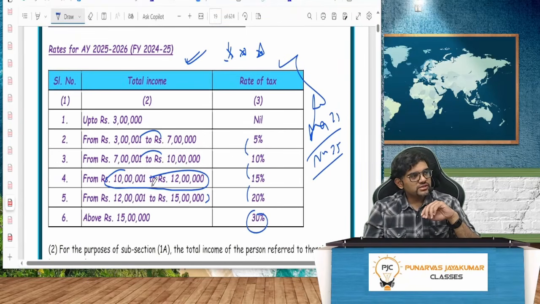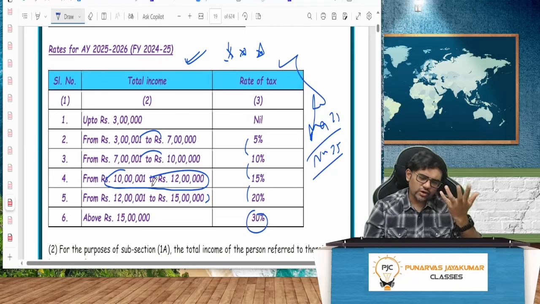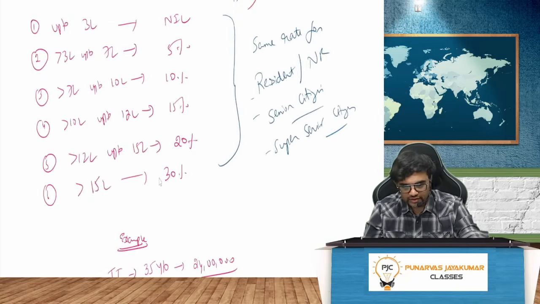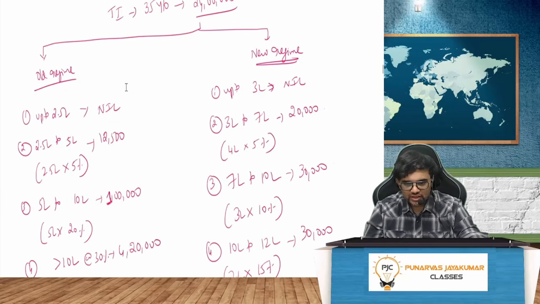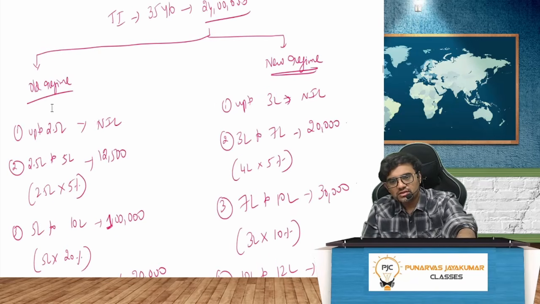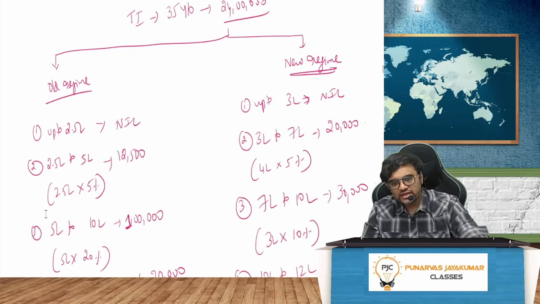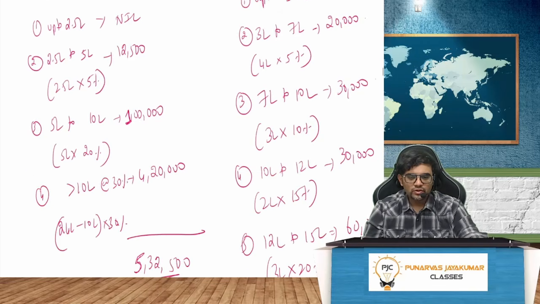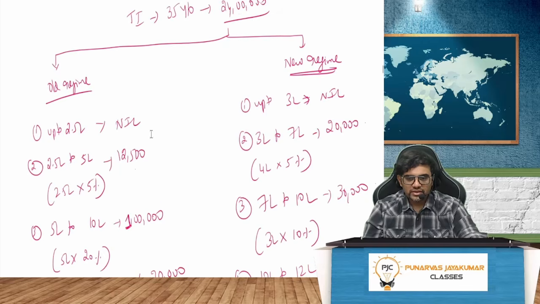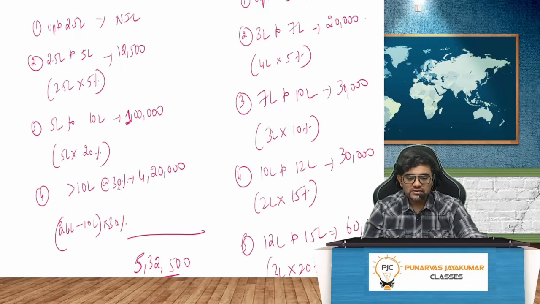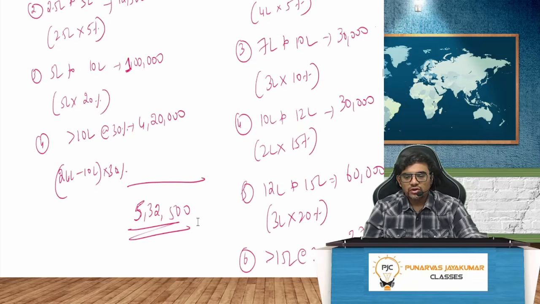Got it? So in the new regime, there are certain things that you will not get. That we will see along the way. No problem. So guys, example, quickly see. Old regime and new regime example. If your total income is 24 lakh in the old regime, up to 2.5 lakh, nil. 2.5 to 5 lakh, 5%, 12,500. 5 lakh to 10 lakh, 1 lakh. And above 10 lakh, it's 30%. Above 10 lakh means for 14 lakh rupees, you will pay 30%. That is 24 lakh minus 10 lakh, 30%, 4 lakh 20. Overall, how much will it be?